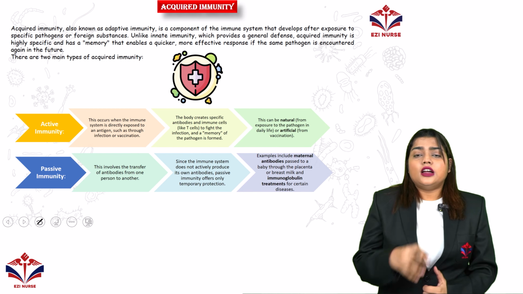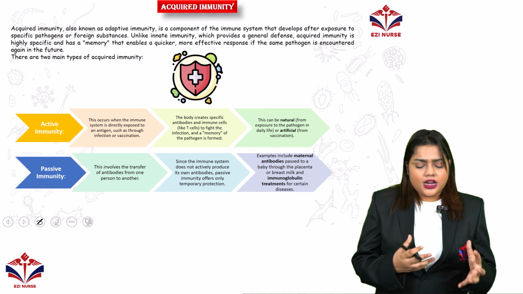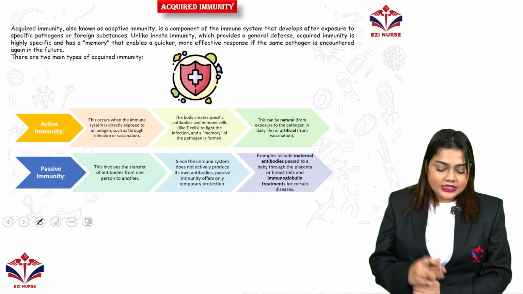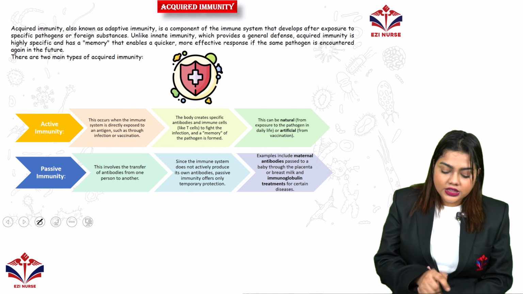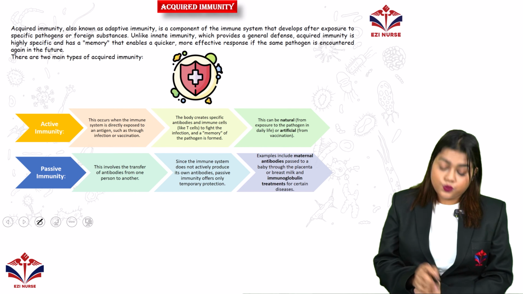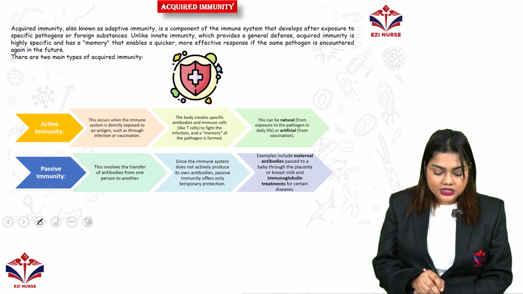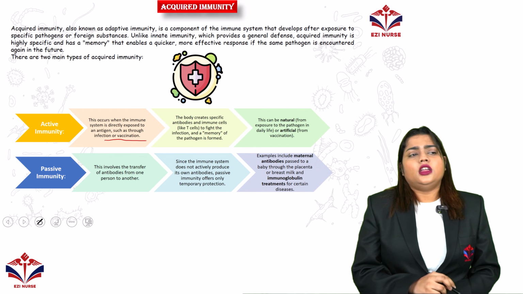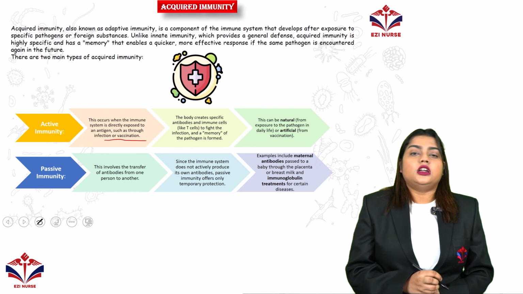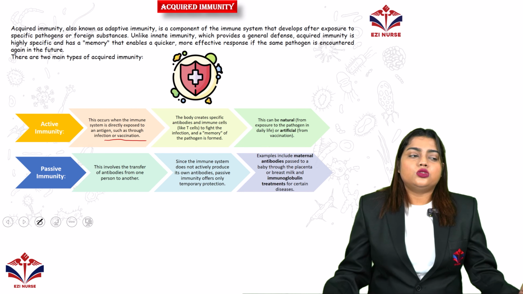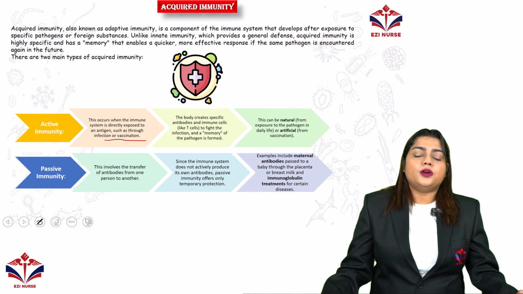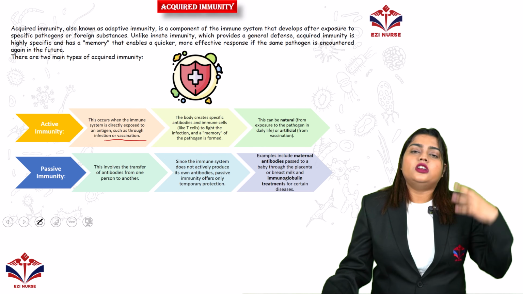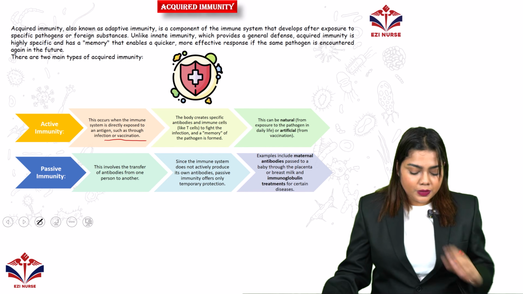Now we will know in detail what active immunity and passive immunity mean. Active immunity occurs when the immune system is directly exposed to an antigen, such as through infection or vaccination. In active immunity, we are injecting through vaccination, or maybe the person has already experienced it. Through vaccination we are exposing our body to that particular pathogen.